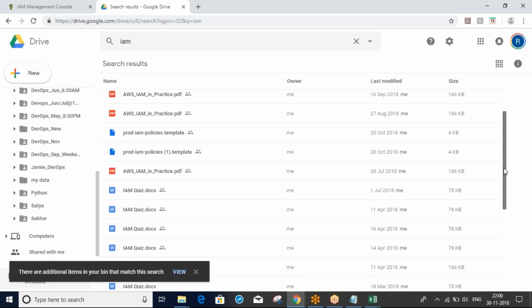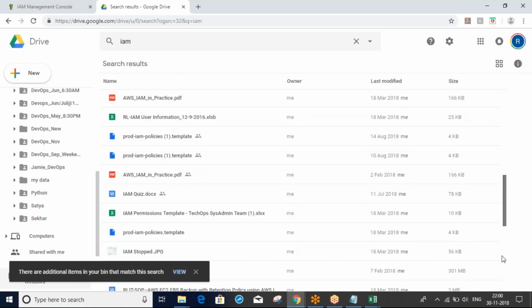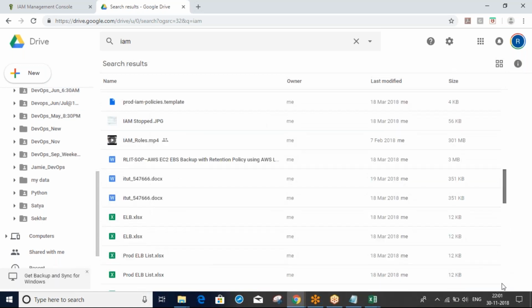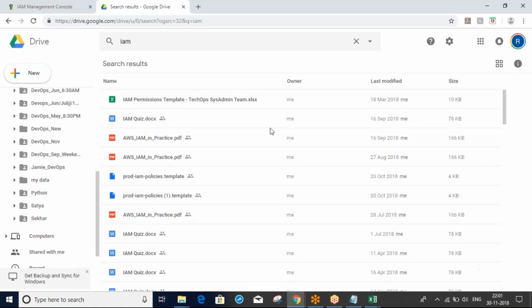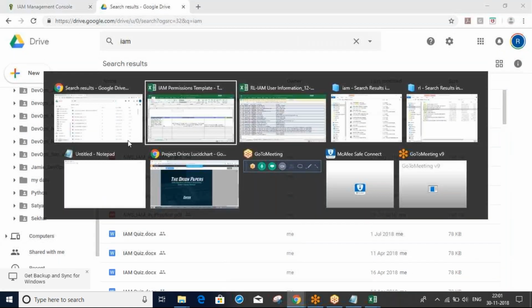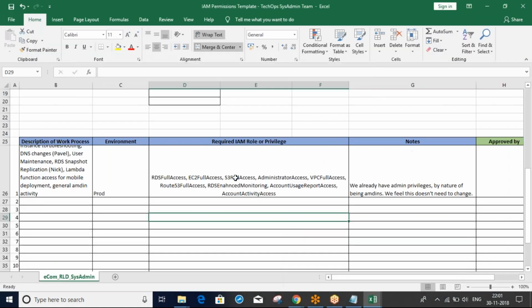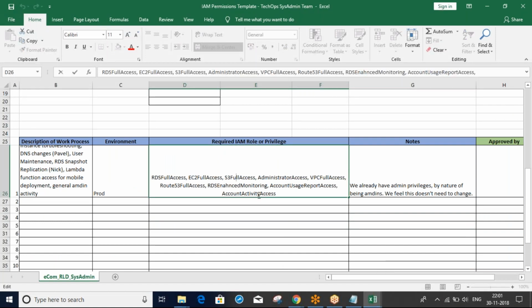Same thing. These are IAM policies, permission template policies. So if I have any other documents, I will check and show you later also. No issues. Sometimes, instead of full access, they will mention specific access, specific permissions. Here you can see EC2 full, S3 full, administration access, VPC full.